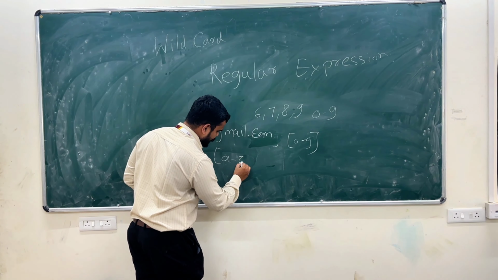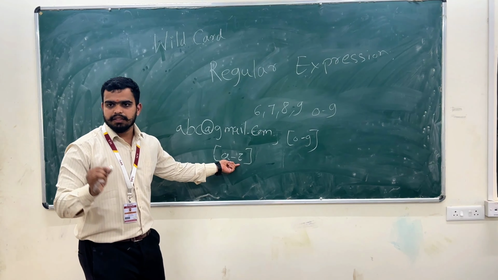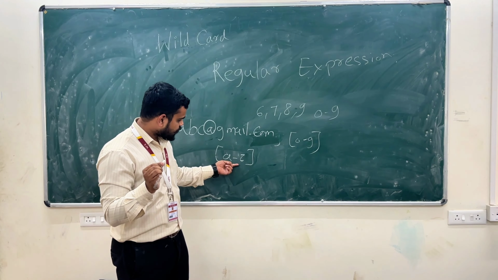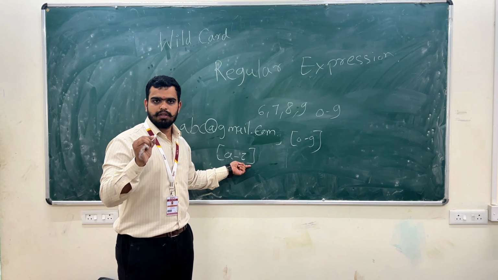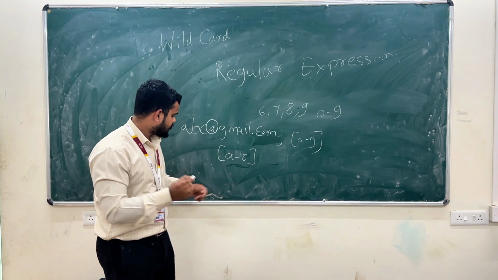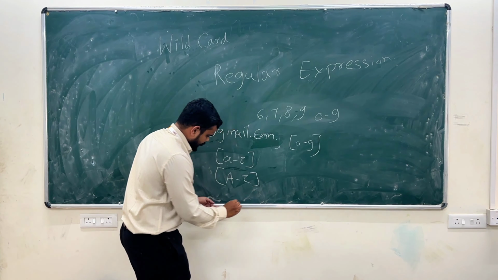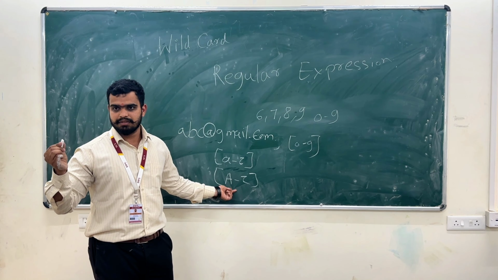a to z. These are the small alphabets. We are able to use only small alphabets, not capital letters. In A to Z, we are able to use capital letters.